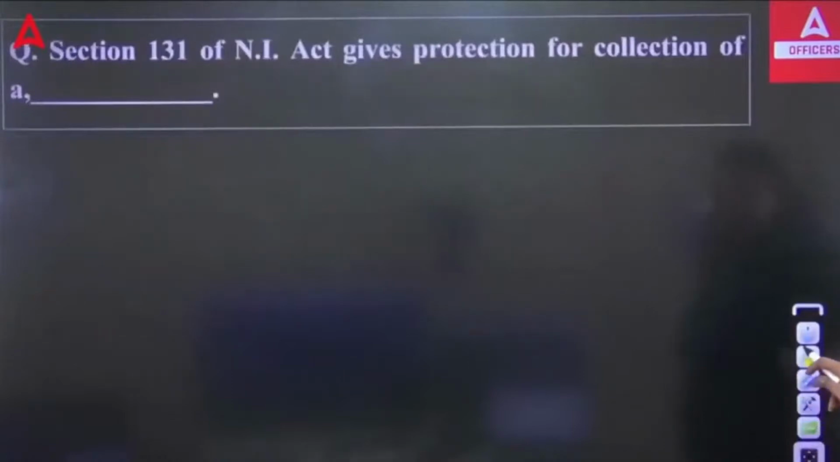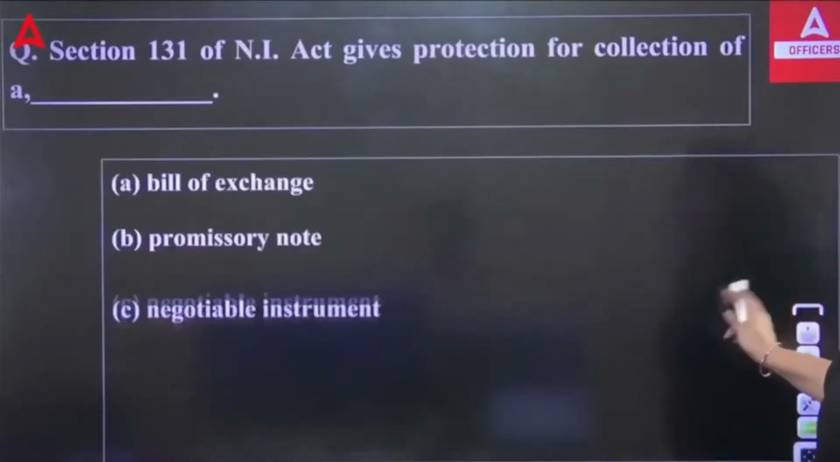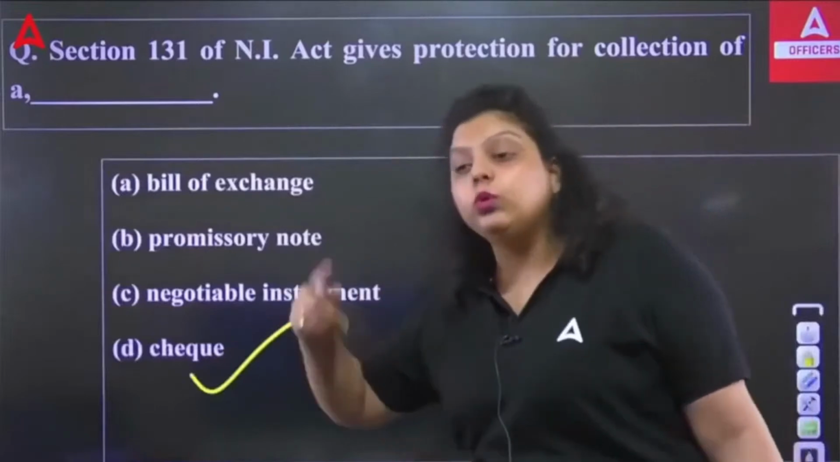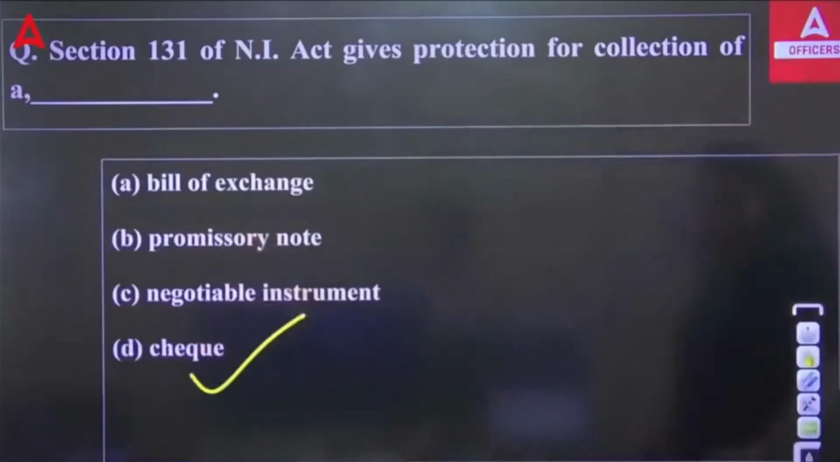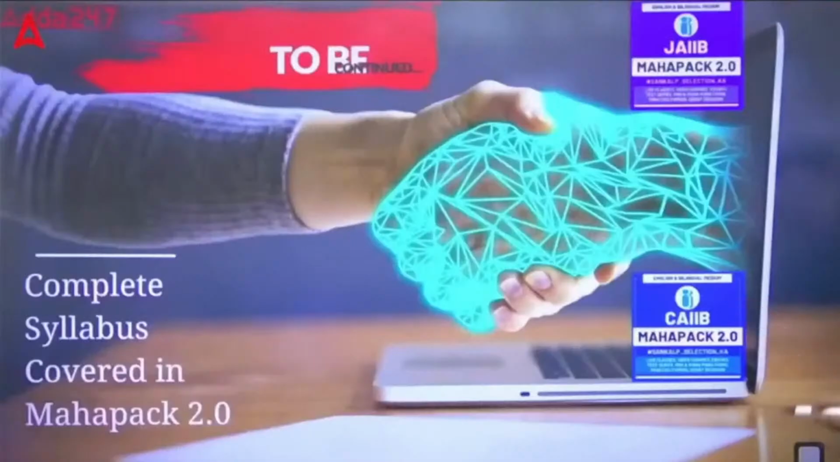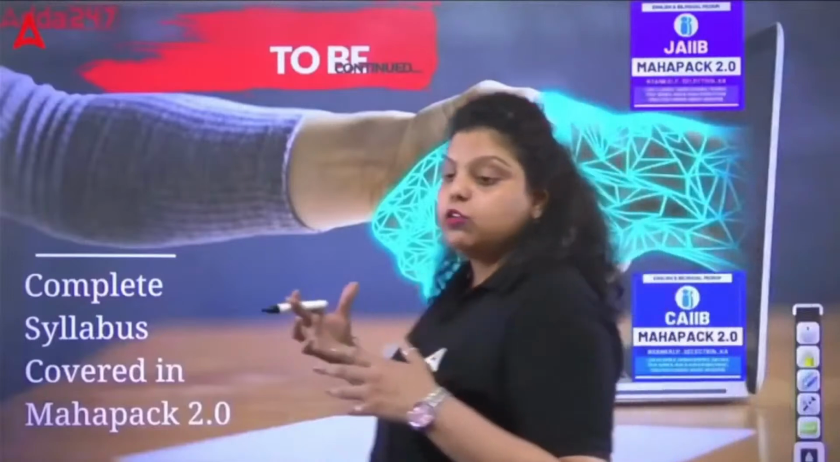Next, section 131 of the Negotiable Instruments Act gives protection for collection of which of the following? We have discussed this. For the cheque, it gives protection for the collection of a cheque. To whom? To the collecting banker. To the collecting banker, it will provide the protection. So this is what we have discussed about the payment and collection of cheques and the other Negotiable Instruments Act